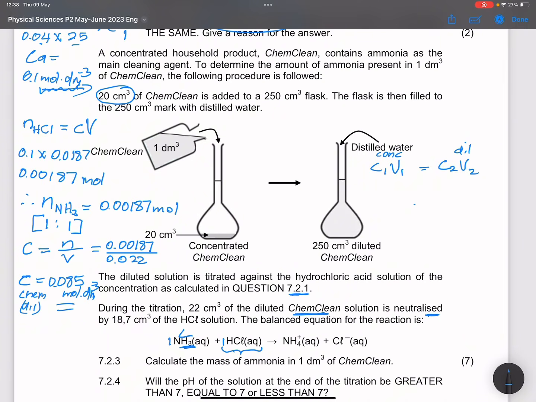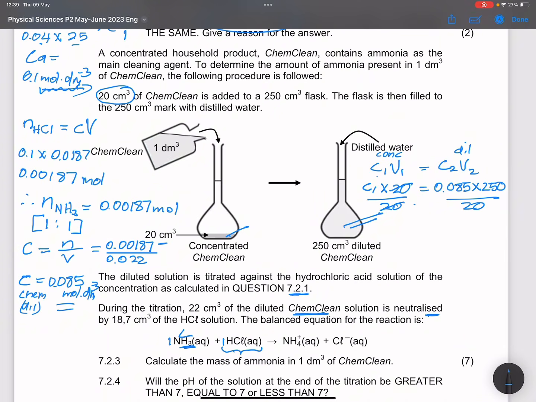So I want the concentration of the original, the one that I used from there. And the volume of it was 20 cubic centimeters, right? But I know the concentration of the diluted form, which is 0.085. And how much of it was there? It was 250. So to get the original concentration, I'll just divide that by 20 there.